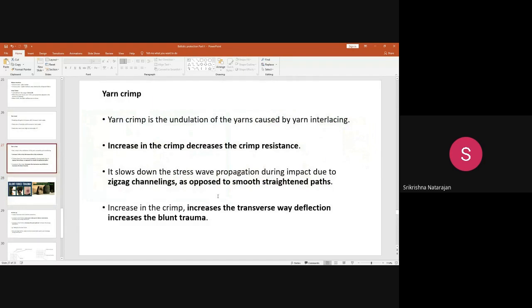And coming back to our discussion on crimp, the yarn crimp should be very less. Okay, so that is why I put this figure to explain what a trauma is. So the yarn crimp should be much less. If the crimp increases, what will happen? It will reduce the ballistic protection. Okay.